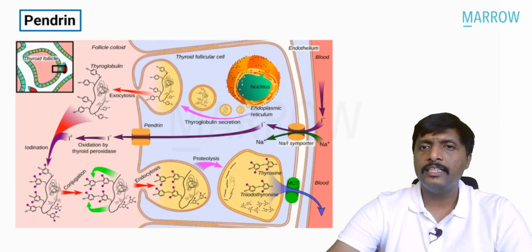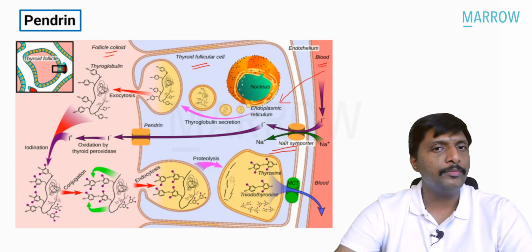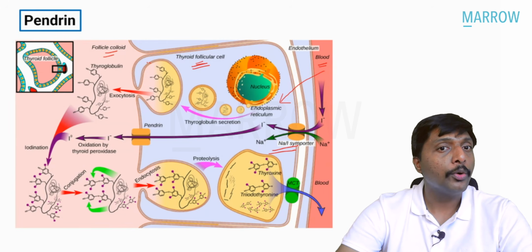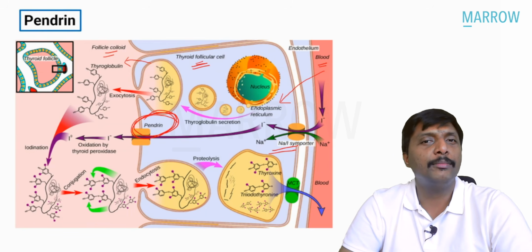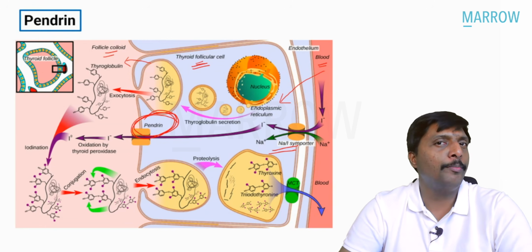This end is the blood. The thyroid follicular cell is shown, and outside this follicle is the colloid. So look carefully. From blood to this follicle cell, you have the sodium iodide importer. That is not the question. They asked, from this follicle to the colloid, which is involved? Pendrin is involved. The answer for the question is pendrin. From follicle to the colloid, it is through pendrin.